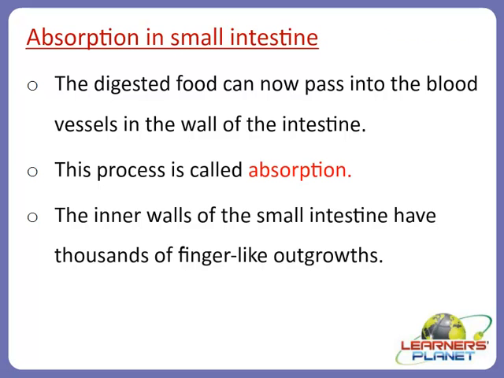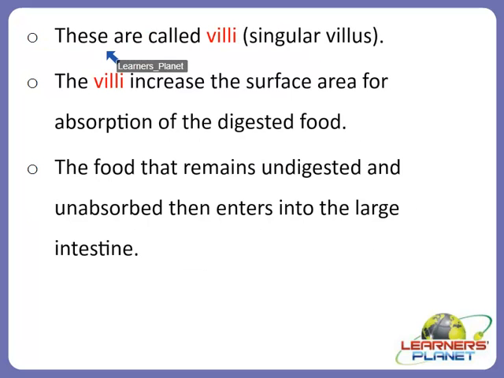But what are these finger-like outgrowths called? Yes, they are called villi. In singular form we call it villus, and in plural form it is called villi. So the villi increase the surface area for absorption of the digested food.